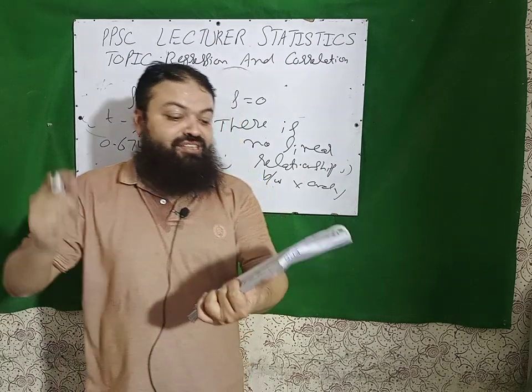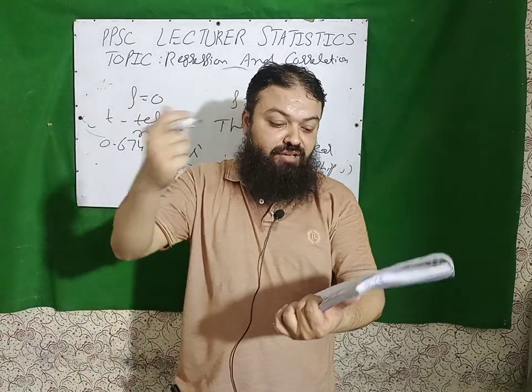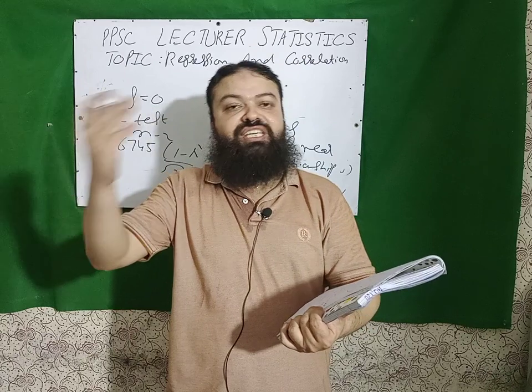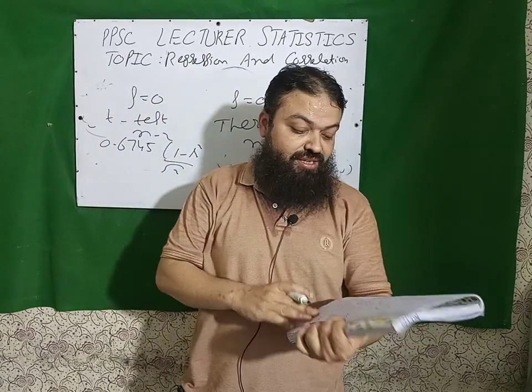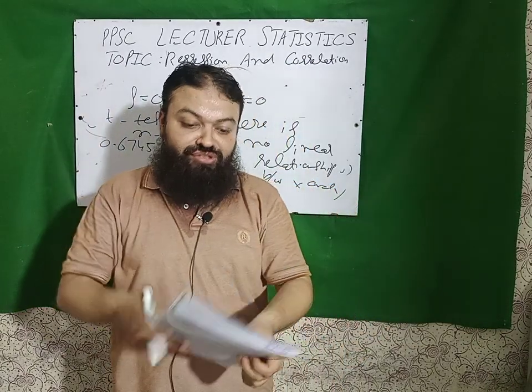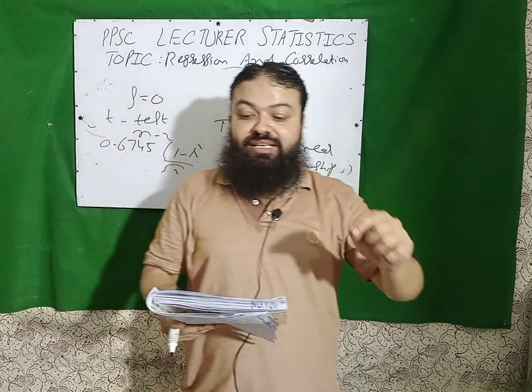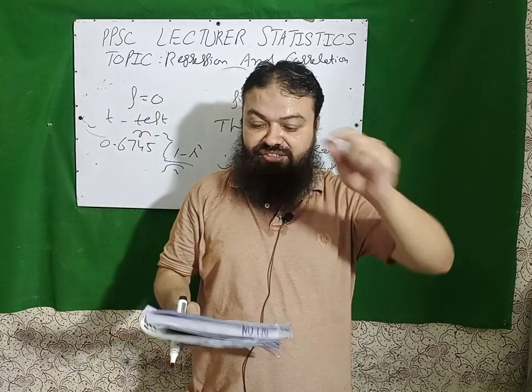Next is, for testing the significance of regression coefficient b we use t-test. For rho we use t-test, for regression coefficient we use t-test. For testing rho equal to 0 we use t-test. Next, when we test the regression coefficient the degree of freedom is n minus 2.